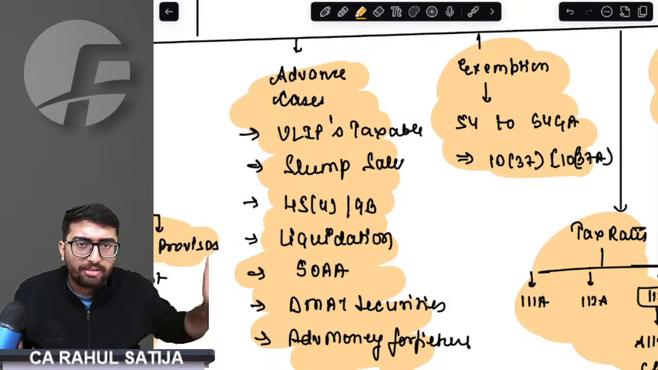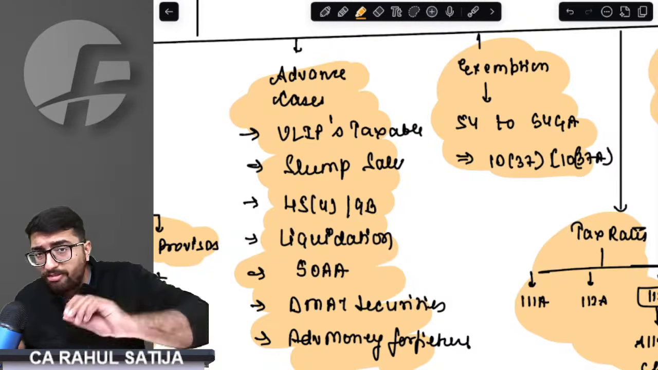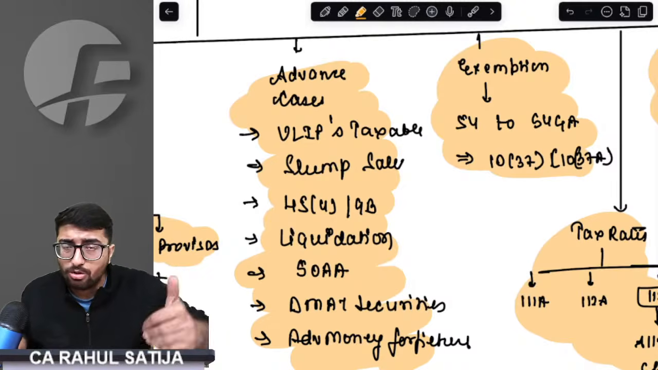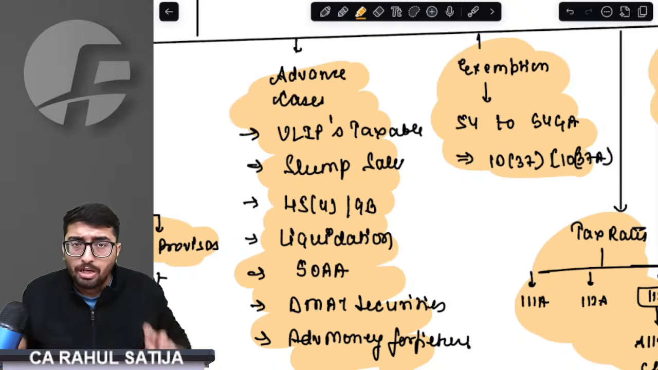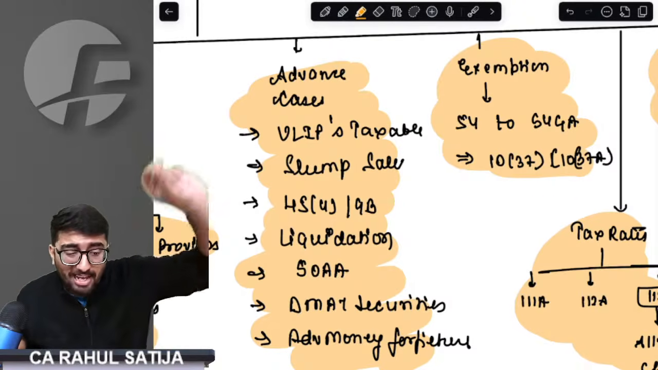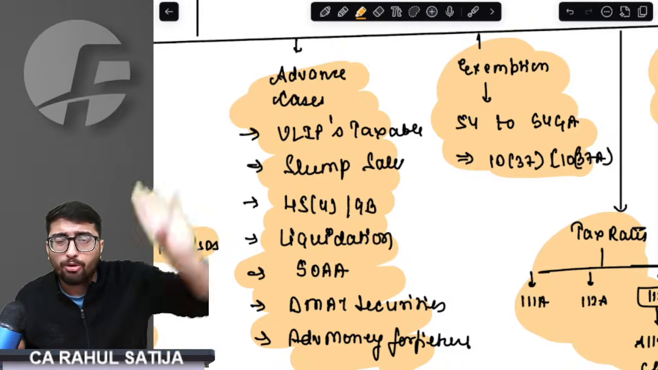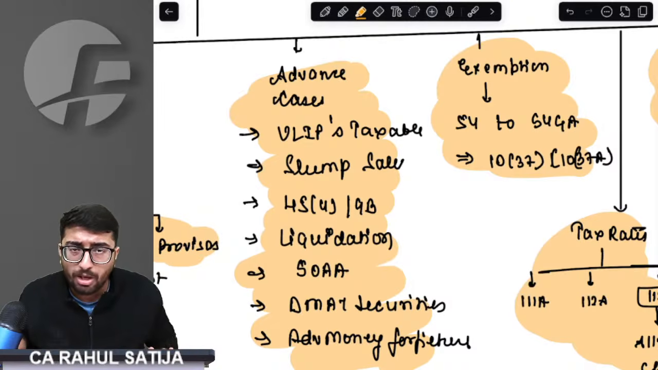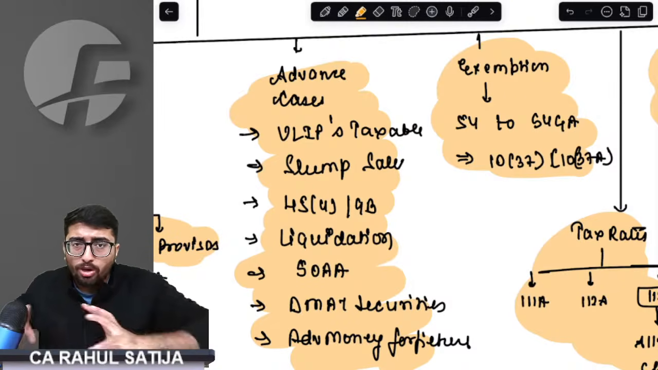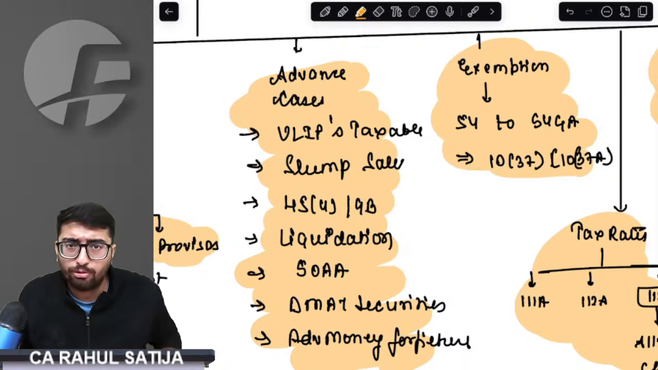Then we came on to 45(4) and 9B, where we understood that if an asset is being transferred by a firm to a partner at the time of dissolution or at the time of reconstitution, two sections are applied, 9B and 45(4). 9B talks about if this asset was sold to an outsider, then whatever capital gain would be applicable, whatever PGBP would apply, has to be paid by the firm. 45(4) talks about whatever extra you are paying beyond the capital account of the partner.